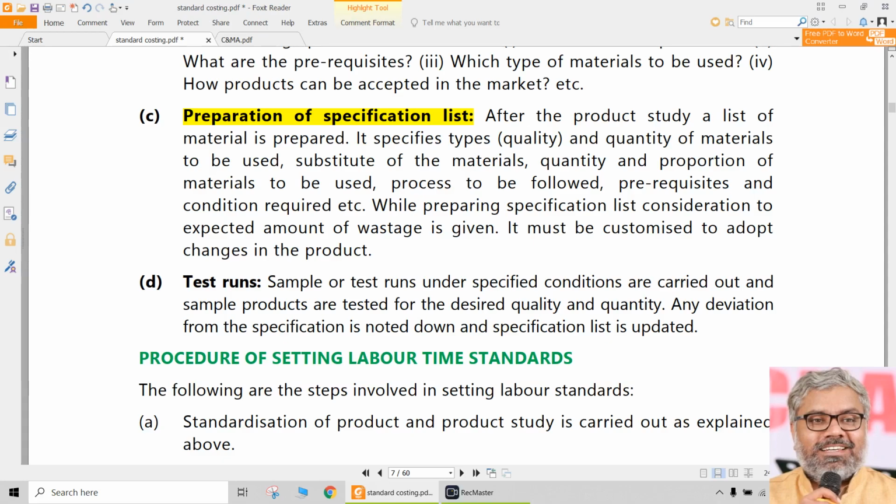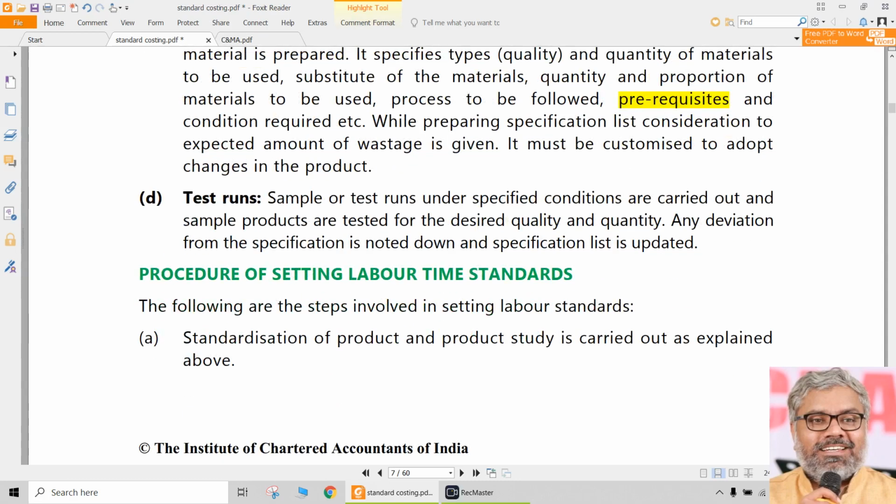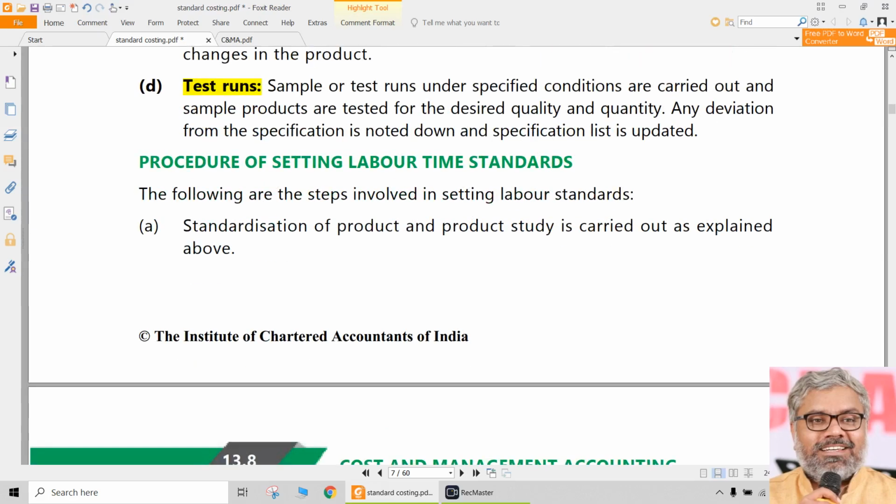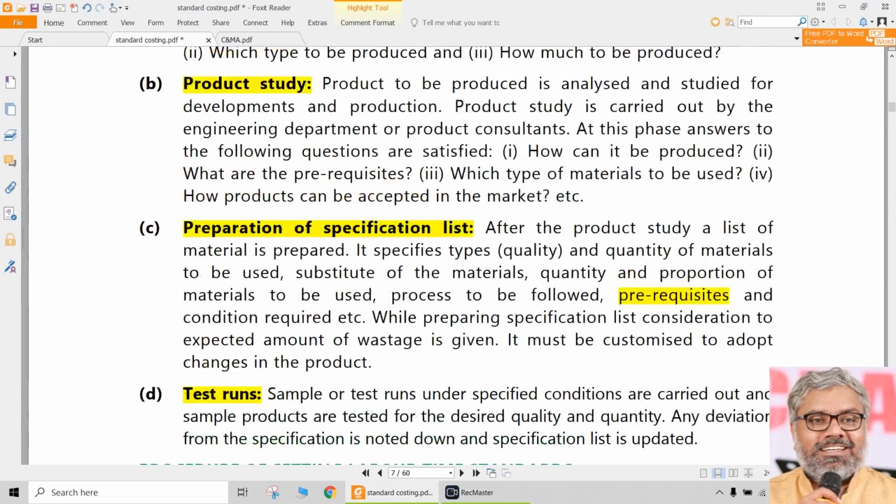It's okay, whatever comes into my hand, I will put it. Then the taste will definitely be gone. So everything is known, the prerequisites are already known. That is a specification list. And of course, before going for main production, test runs have to be done. One or two dosas will spoil, and then the actual output will come better.